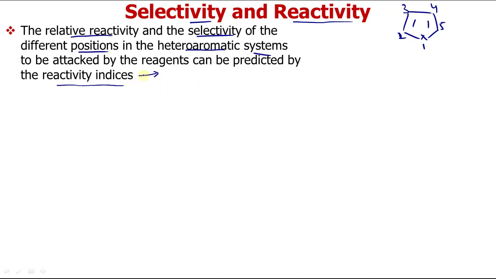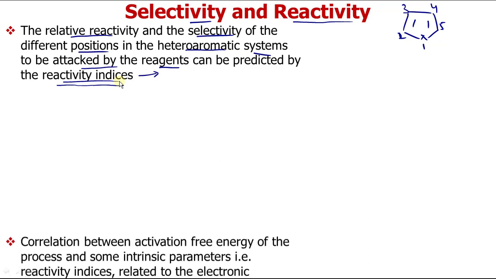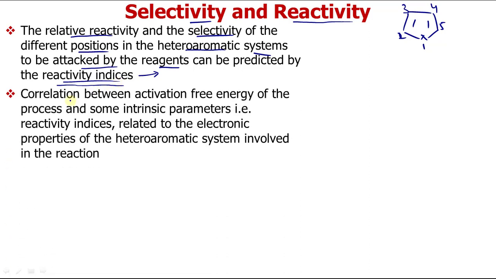So the relative reactivity and selectivity of the different positions in the heteroaromatic systems to be attacked by the reagents can be predicted by reactivity indices. What these reactivity indices are, I will discuss. I just want to introduce that we decide on the basis of reactivity indices, and how they predict the reactivity.